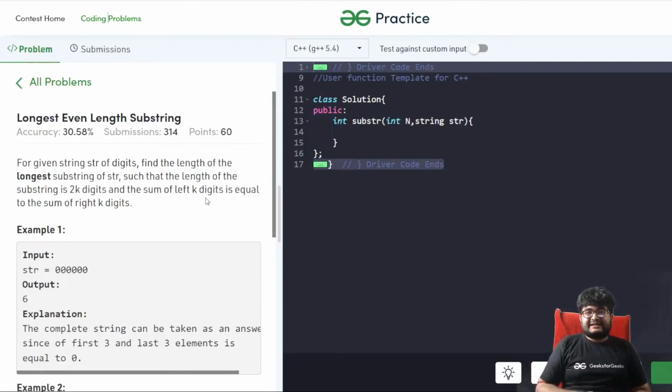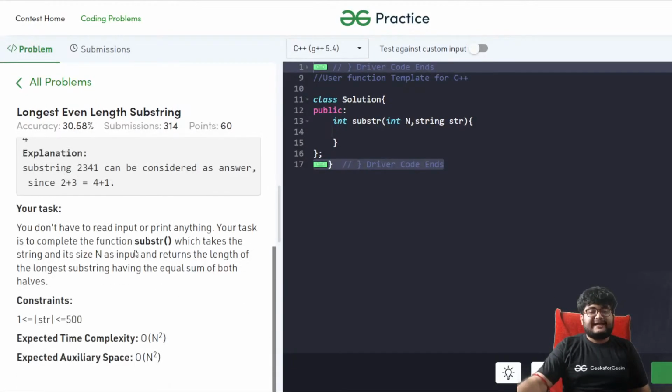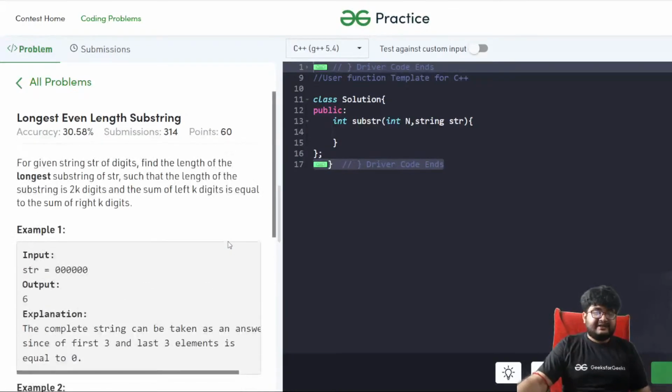For the second one, I don't think a lot of explanation is required. It's basically whatever is given to you in the question, you just have to replicate it in the code, right? And if you see the constraints, you just have n square complexity, and auxiliary space is also n square, although I believe we don't need auxiliary space. But anyways, we actually can do it without auxiliary space as well.